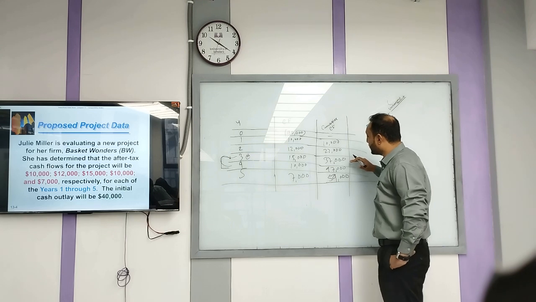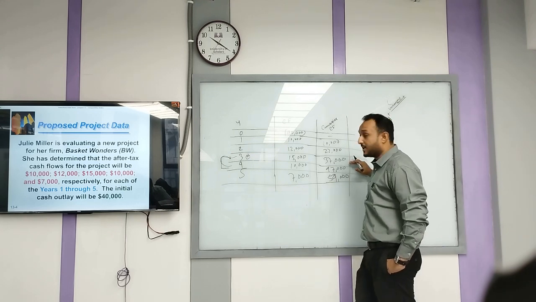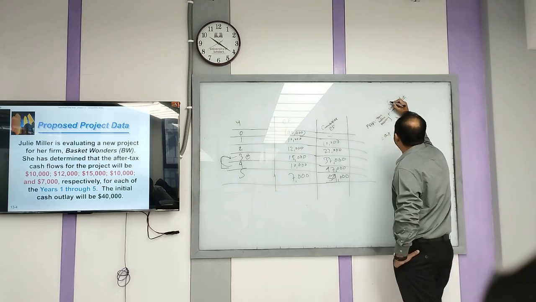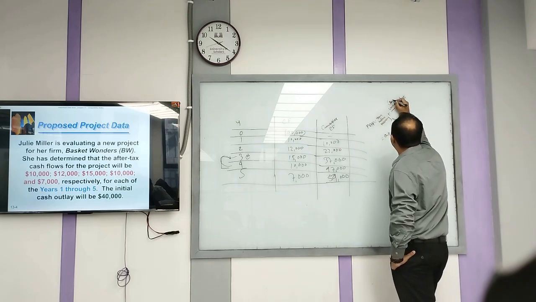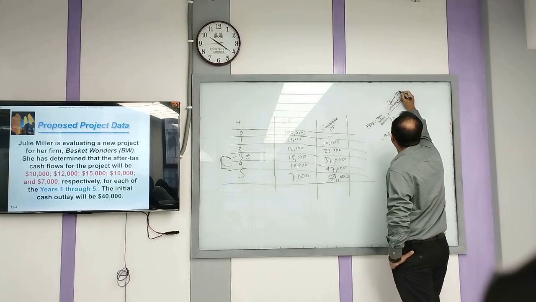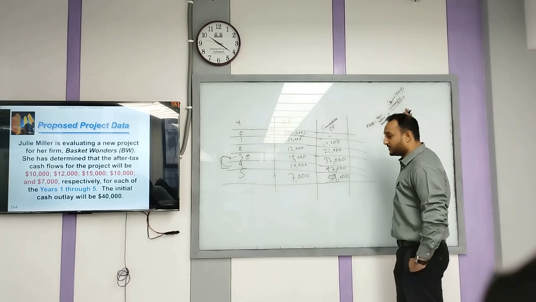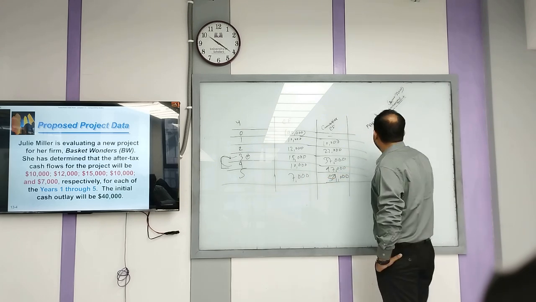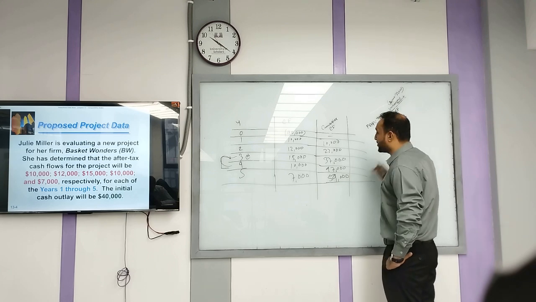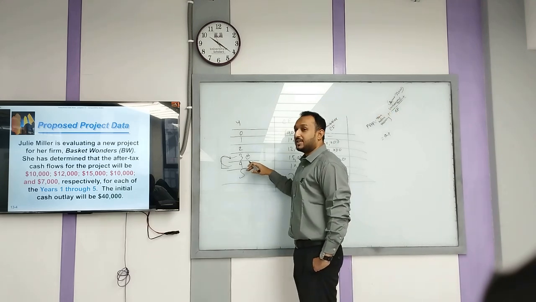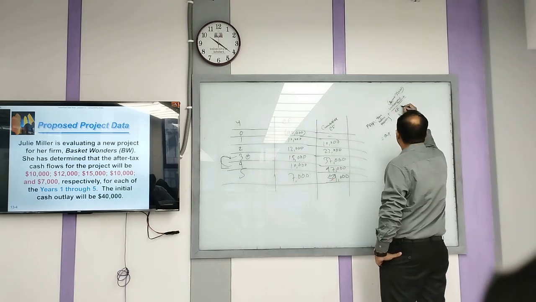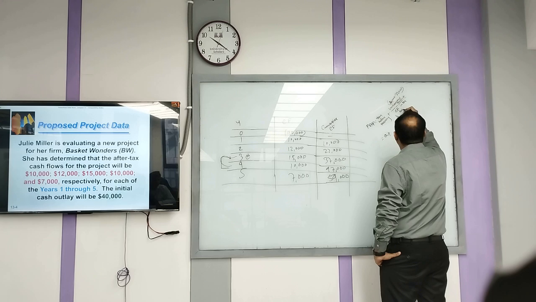এই যে year 3 তে এসে আপনার কতটুকু রিকভার হচ্ছে 37,000, বাট আপনি ইনিশিয়াল ইনভেস্টমেন্ট করছেন 40,000. So that means that 40,000 minus 37,000 is your unrecovered amount, because আপনি এখন তো কত টাকা আপনি রিকভার করতে পারবেন না 3,000 year 3 তে, and divided by cash flow in the year where the money got recovered. Cash flow in the recovery year, right?